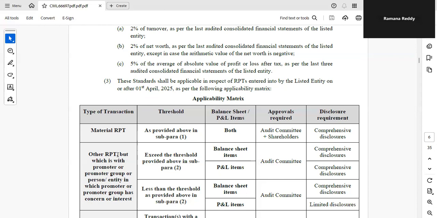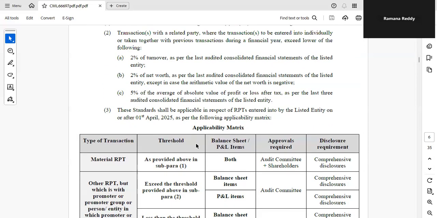Another transaction is other RPT, where the promoter or promoter group, or an entity in which the promoter or promoter group has a concern or interest, is involved. Then here we have to see the threshold limit, that is, whether it exceeds the threshold limit provided above in para 2.